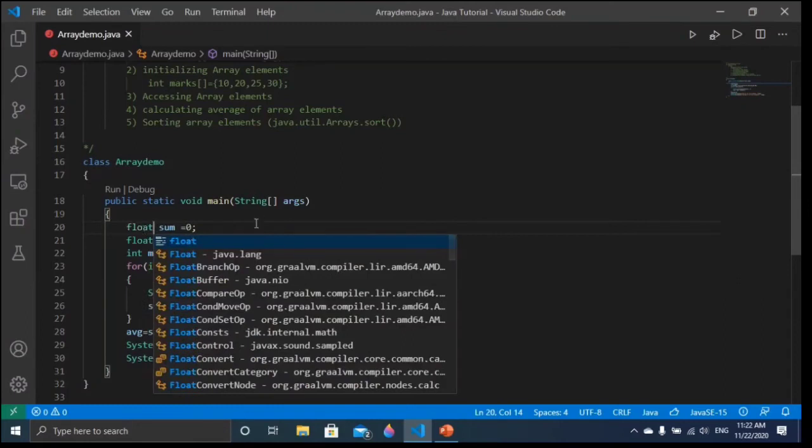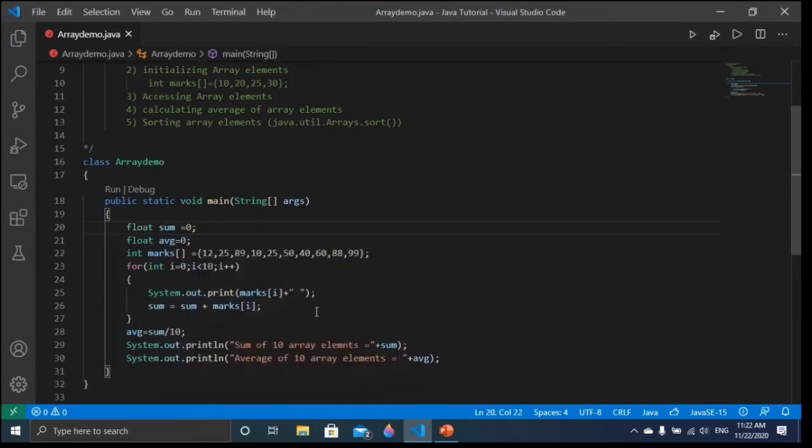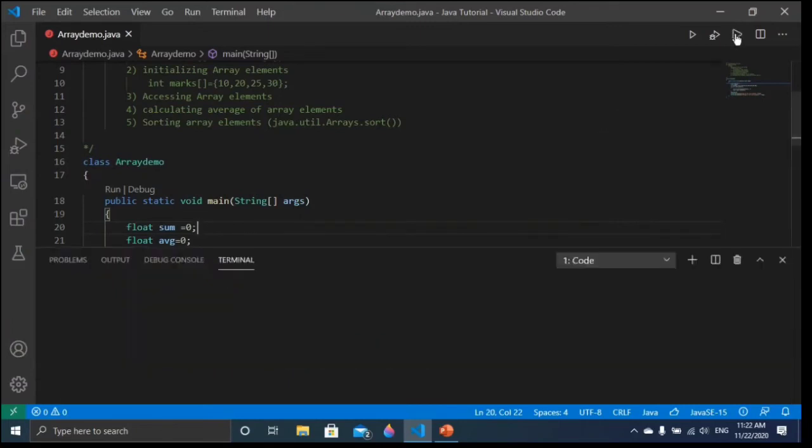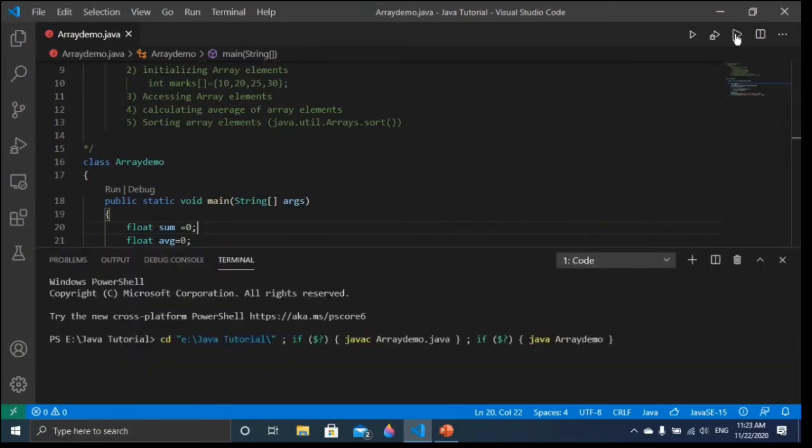Float, and here, yeah, now it will work. Let me show you. Yeah, very good. You can see, friends, the total array elements over here, and then the sum of the array elements, and then the average of these 10 array elements. I hope it is very clear.